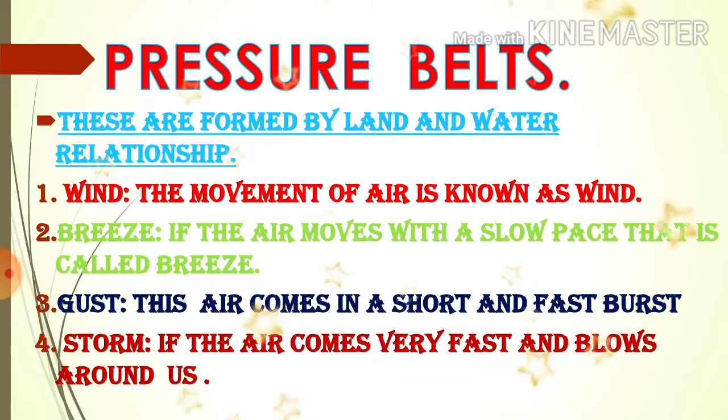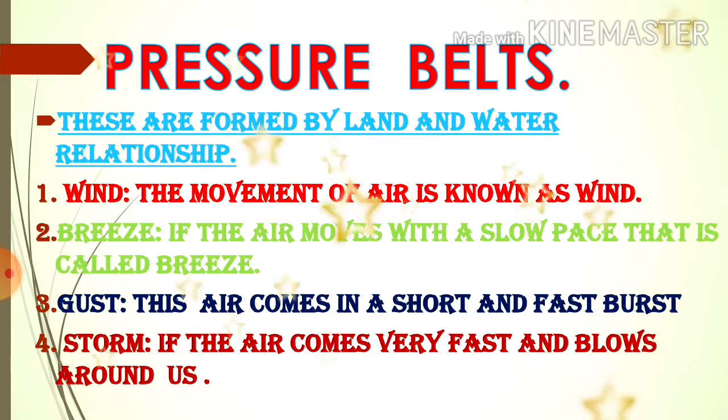Storm means if the air comes very fast and blows around us. We see these types of things especially when cyclones are occurring. The movement of air is called air.